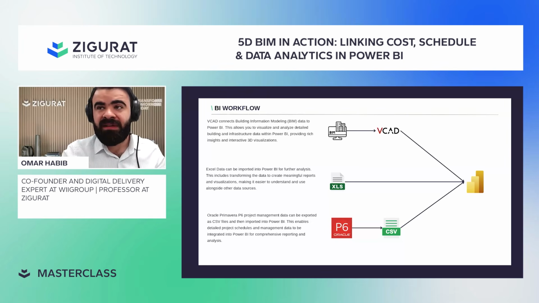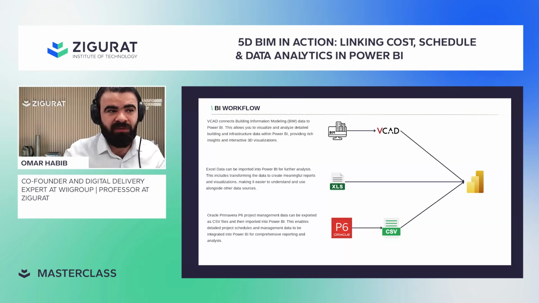Second, if you have a lot of data in Excel, like the BQ, some commercial cash flow, or commercial information from an ERP system, whatever information you have, make sure the coding structure is the same exact one used in the model, and you just link it to Power BI. Then you have the P6. The P6 could be exported as CSV and linked as Excel, or you could connect through ODBC, the Open Database Connectivity, or connect to the SQL database itself, which is a more advanced way.